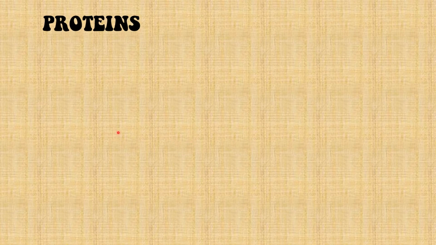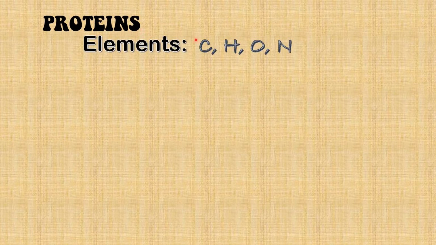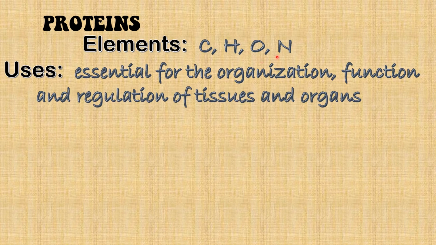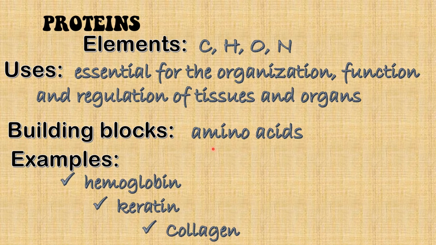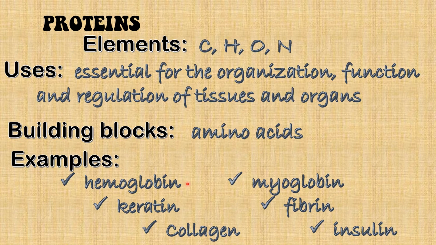Next, let's have proteins. The elements present are carbon, hydrogen, oxygen, and nitrogen. It is essential for the organization, function, and regulation of tissues and organs. Amino acids are the building blocks of proteins. The examples are hemoglobin, keratin, collagen, myoglobin, fibrin, and insulin.